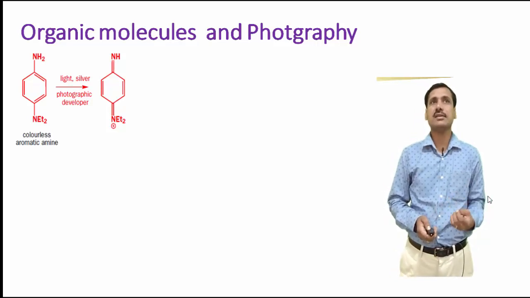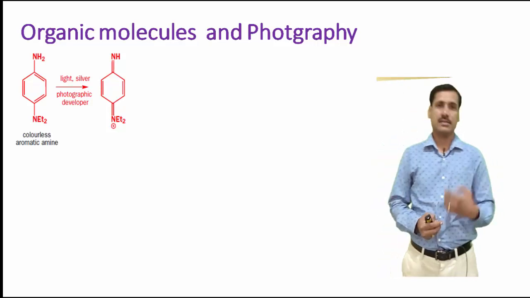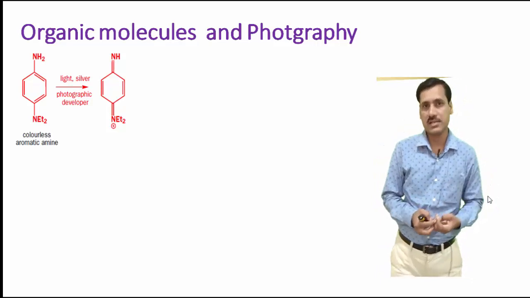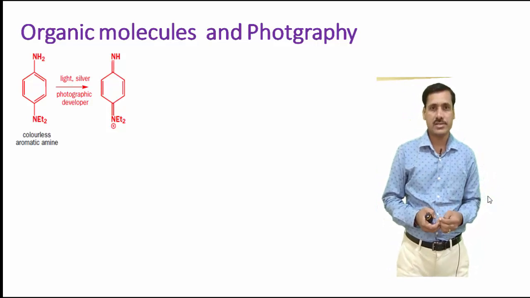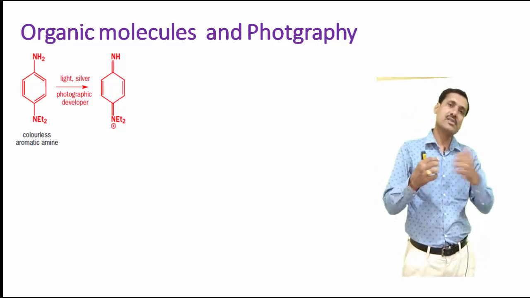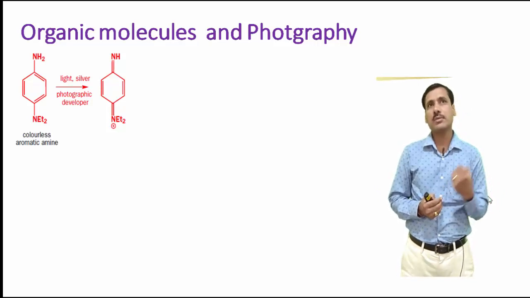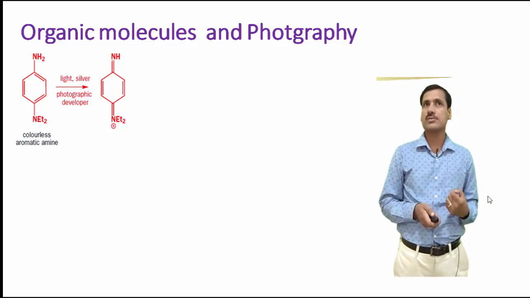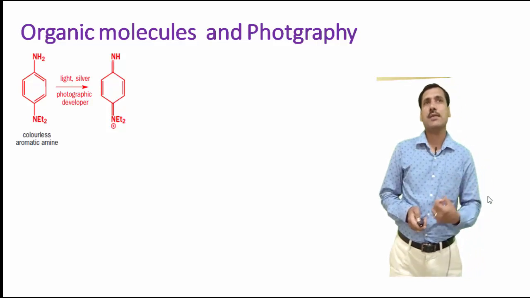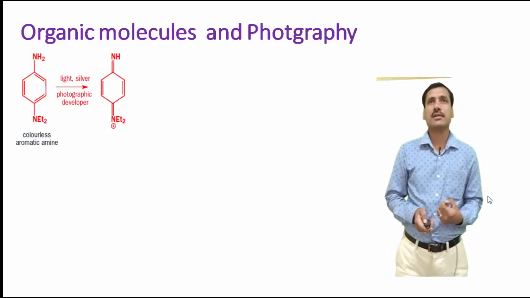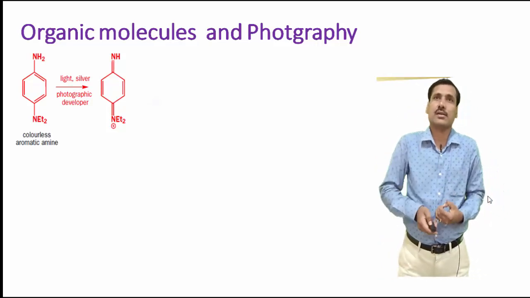In the first structure you could see three double bonds which are in conjugation, part of a ring. Such a structure is called a benzenoid structure. On the contrary, it gets converted into a quinonoid structure, which somewhat resembles para-benzoquinone. So you could see two double bonds at the para positions and two double bonds in the ring, and they are not conjugated as such. Now what happens? This amino compound reacts with a colorless cyclic amide. We are trying to see one more functional group here, the amide functional group.